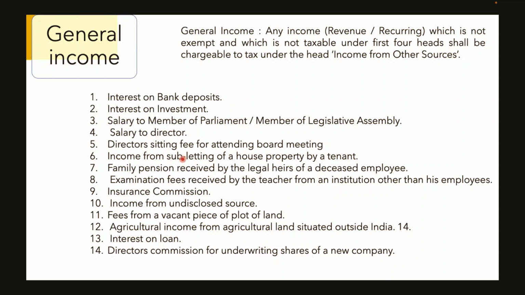property by a tenant, family pension received by the members of a deceased employee, examination fee received by the teachers from an institution other than the employer, insurance commission, income from undisclosed sources, fees from a vacant piece of land, agricultural income other than those which are situated in India, interest on loan, directors' commission for underwriting shares of a new company.